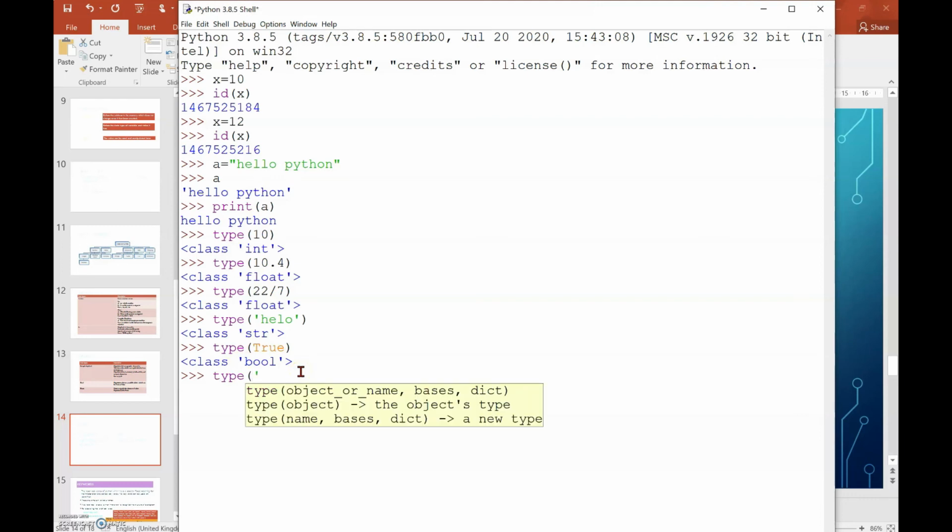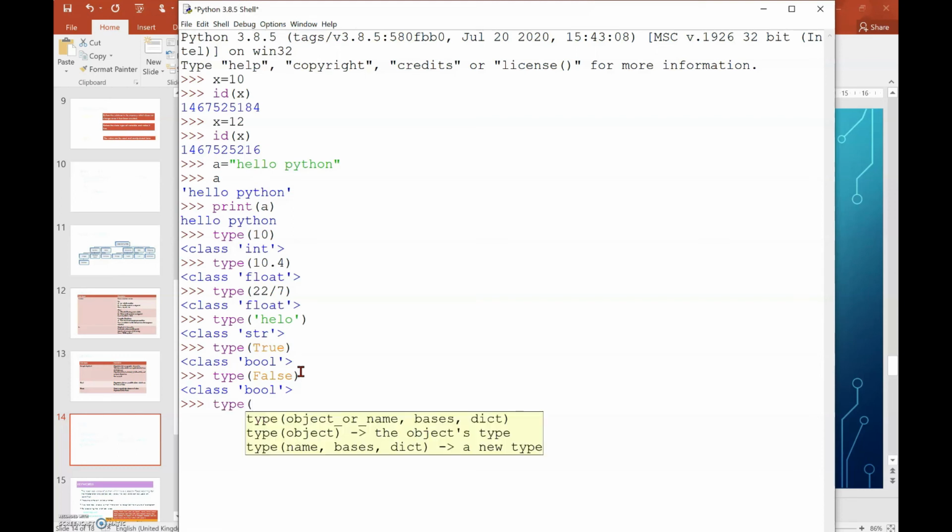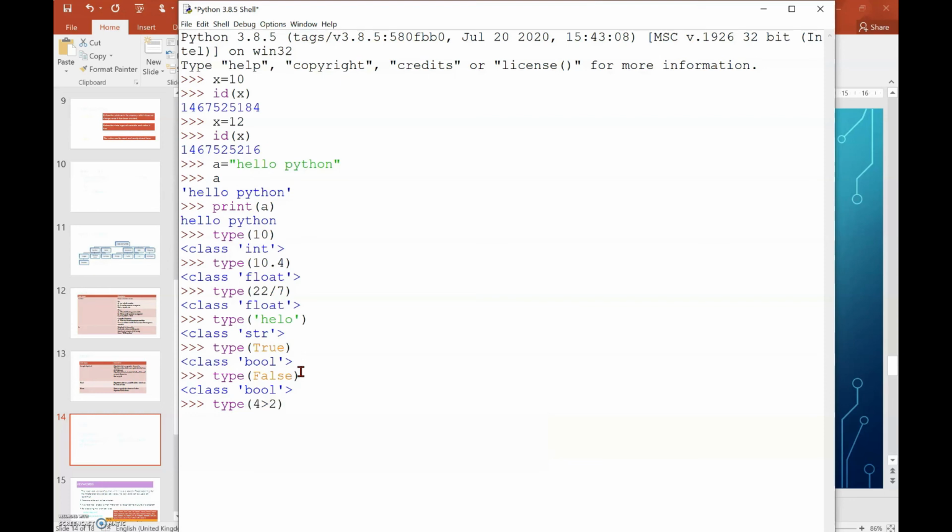Type of False, you can see. Don't write it enclosed in single quotes, because that means it will give me the string. So type of False gives the boolean value. Suppose I am writing 4 is greater than 2, it gives me the True condition, so again it gives the boolean value.